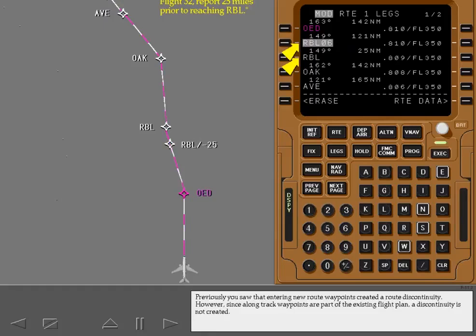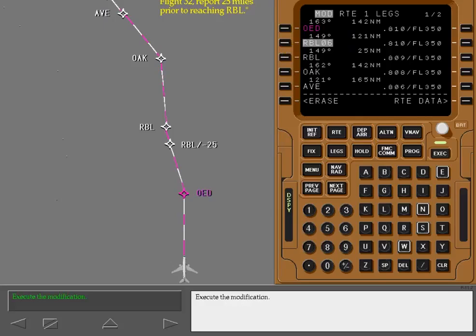Previously, you saw that entering new route waypoints created a route discontinuity. However, since along track waypoints are part of the existing flight plan, a discontinuity is not created. Execute the modification.